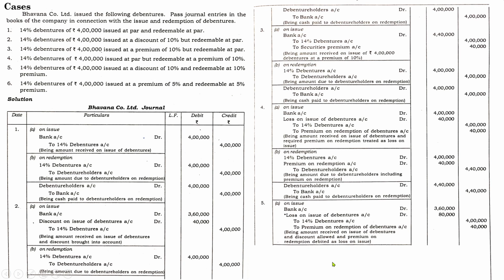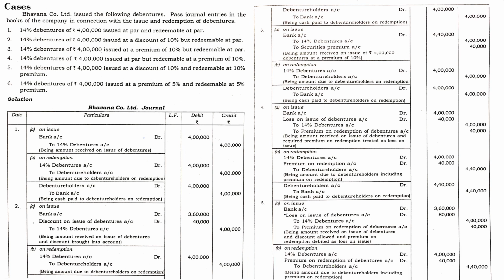Next entry, payment entry. Payment entry is divided into two. One is the due entry and another is the actual payment. Due entry is 14% debentures account debit, premium on redemption account debit to debenture holders. It is almost similar to the previous case because previous case also redeemed at premium. Here also redeemed at premium. So this entry will be almost same as here. Being amount due to debenture holders including premium on redemption.